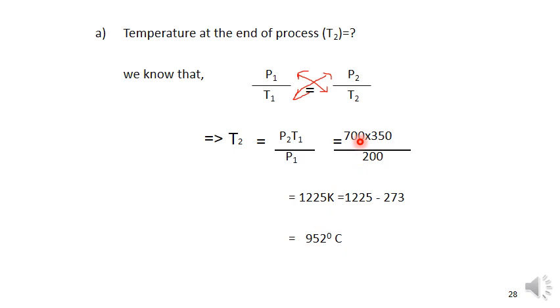Observe that the pressure is increasing from P1 to P2, so the temperature also increases from T1 to T2. If you get a temperature less than T1, you made some mistake in that problem, so please check where the mistake has happened. Here the pressure is increasing, so automatically the temperature should also increase. If the pressure decreases, the temperature should also decrease, because we are keeping the volume constant, and the pressure is directly proportional to the temperature.